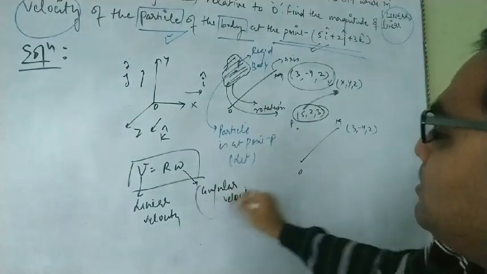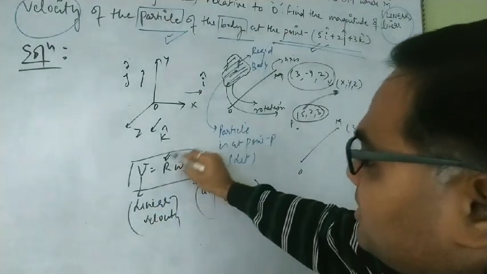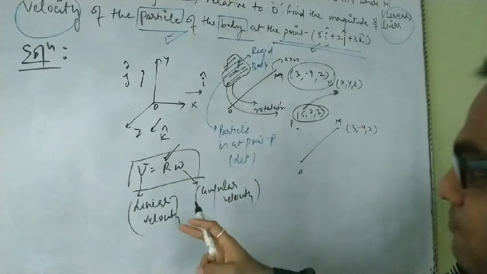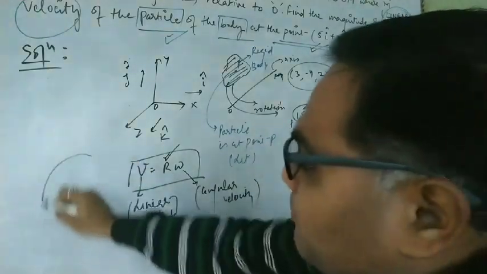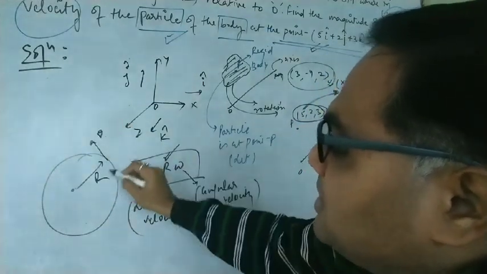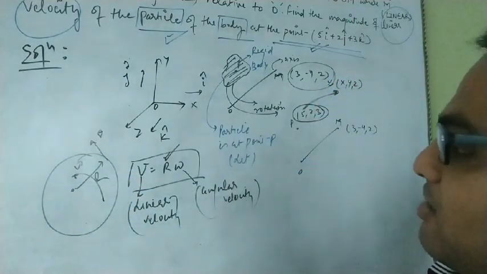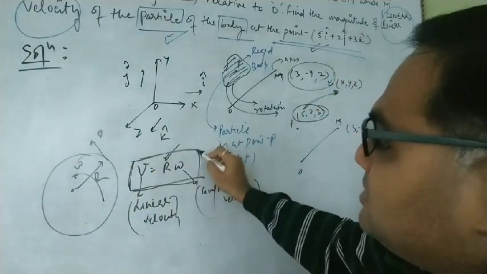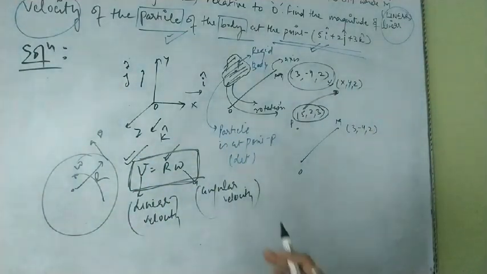R is the radius of curvature, that is, the radius at which a particle is moving along this path. This formula is easily persistent in our physics: V equals R omega. So we use this formula to calculate the linear velocity.